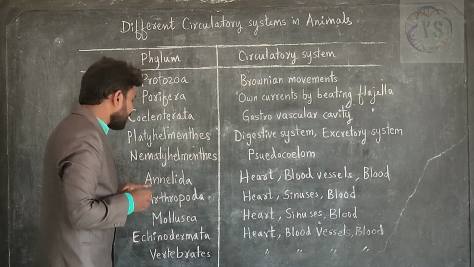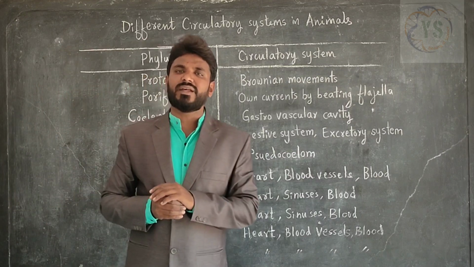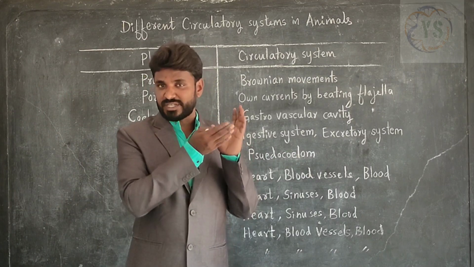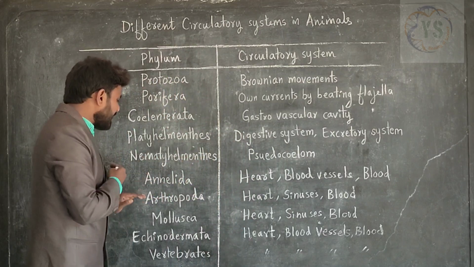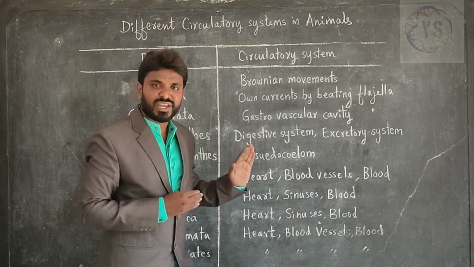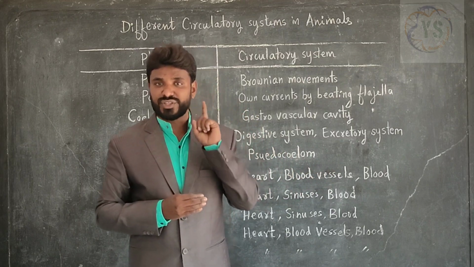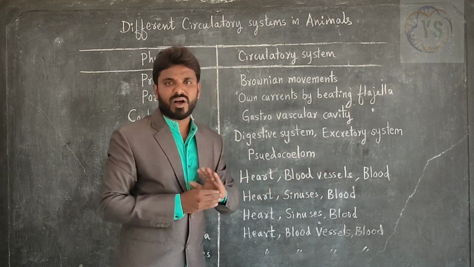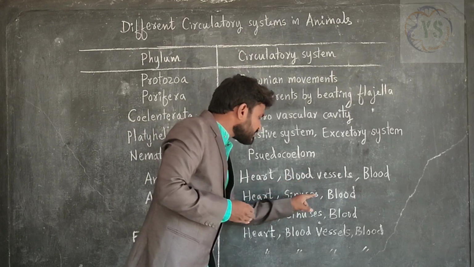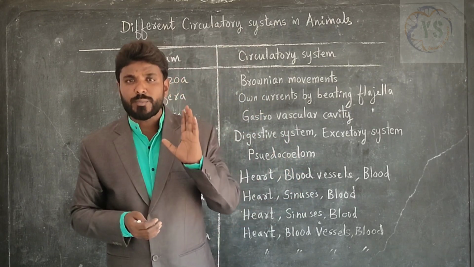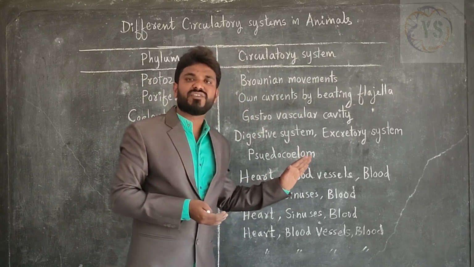Next, let's concentrate on Arthropoda. Arthropoda is the biggest phylum in animal kingdom, and most of the organisms are present in Arthropoda, especially all the insects belong to Arthropoda phylum. In Arthropoda phylum, the parts for circulation are heart, sinuses and blood. Here we can observe one thing. Heart and blood are common, but instead of blood vessels, these organisms have developed sinuses. There are no blood vessels present in Arthropoda organisms. Sinuses are present instead of blood vessels.